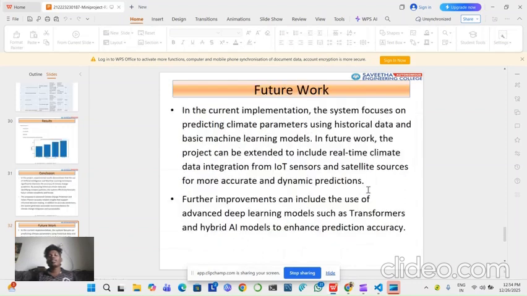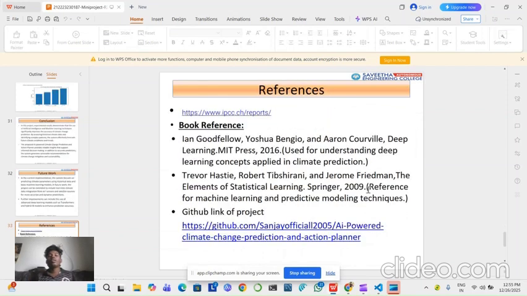For future work: the current implementation focuses on predicting climate parameters using historical data and basic machine learning models. In future work, the project can be extended to include real-time climate data integration from IoT sensors and satellite sources for more accurate and dynamic prediction. Further improvement can include the use of advanced deep learning models such as transformers and hybrid AI models to enhance prediction accuracy.